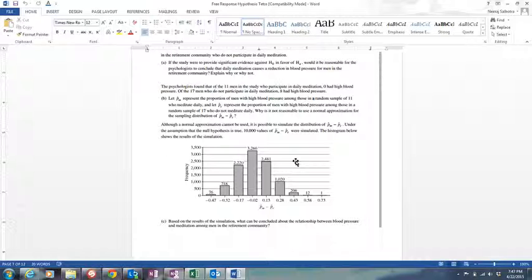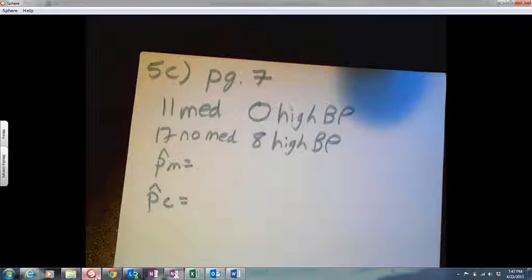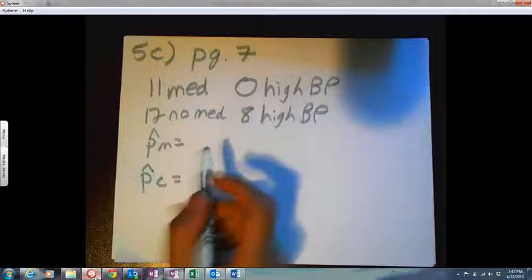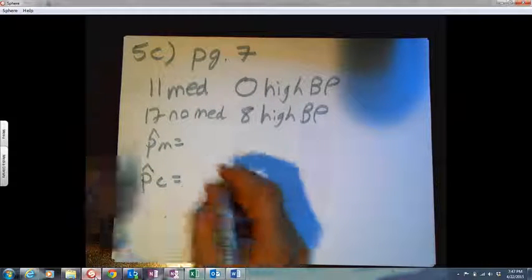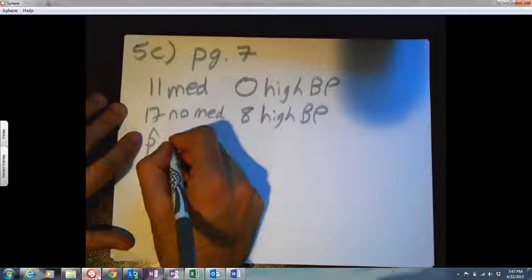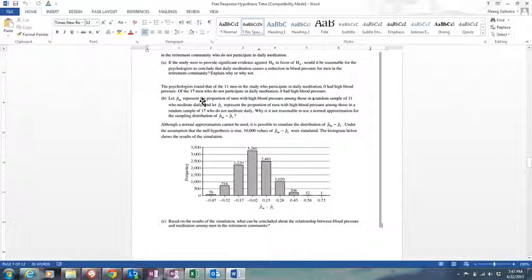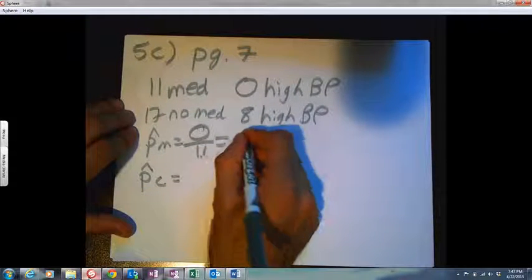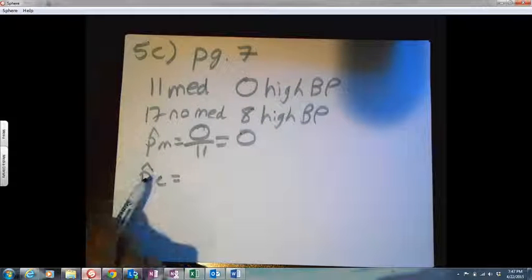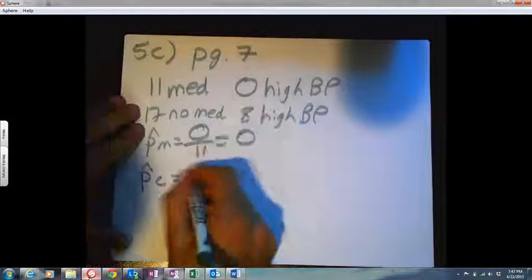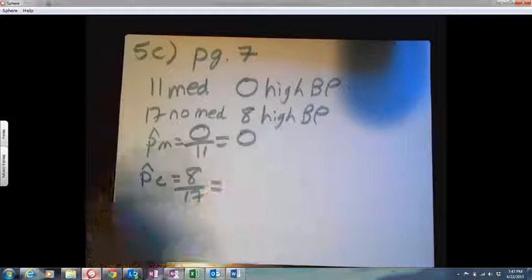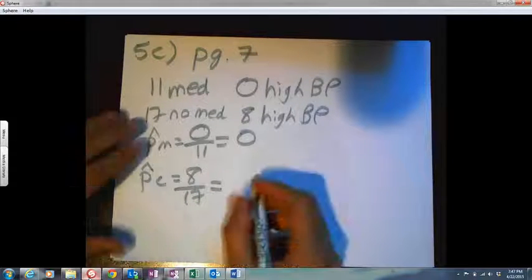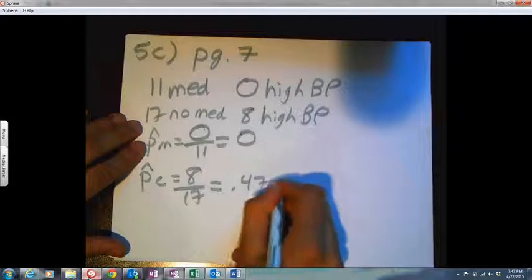So, let's take a look here. Let's identify first what is PM and what is PC. Let's reread it again real quick. PM is the proportion of men with high blood pressure who meditate daily. So high blood pressure, that's 0 over 11. So this is 0. The proportion for the control is 8 over 17, which is equal to 0.47059.